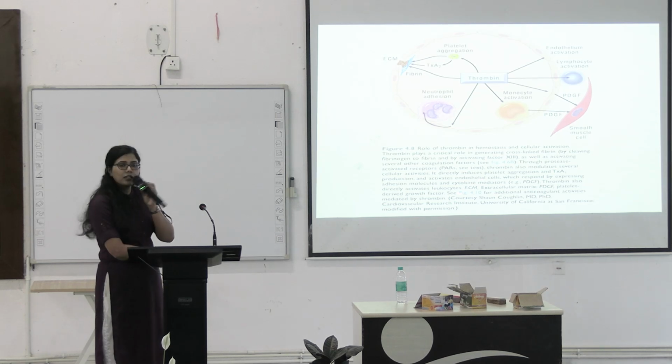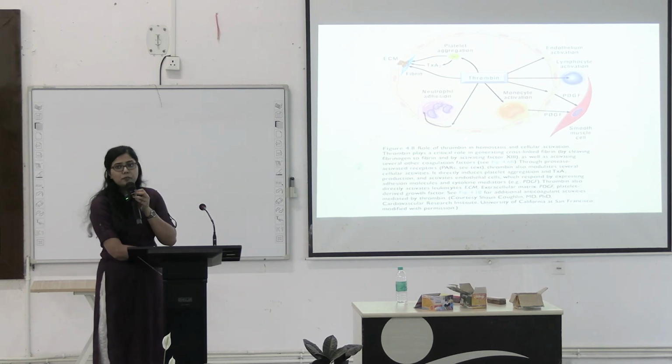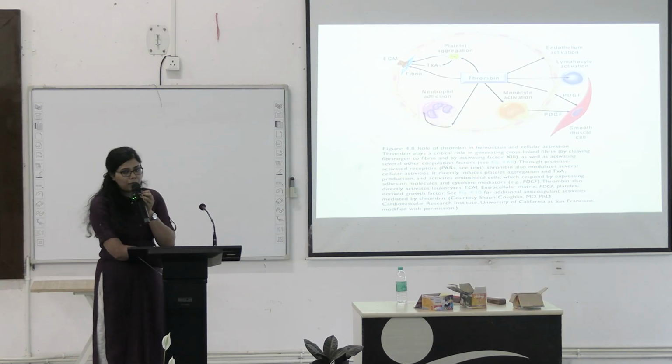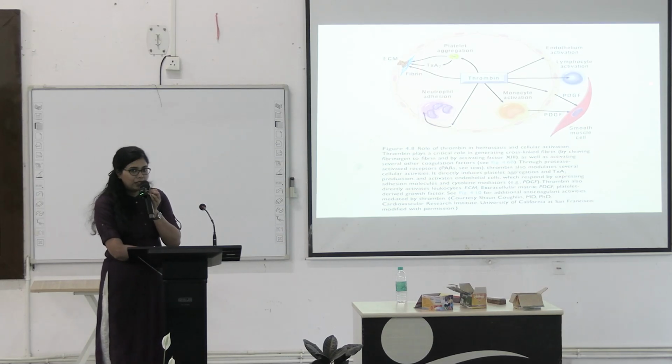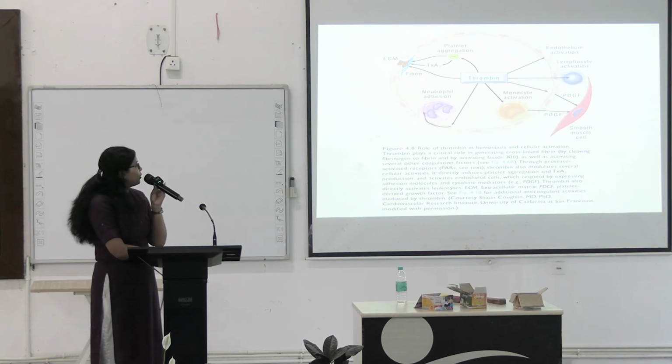Okay, so this is just a schematic diagram which shows the role of thrombin. Now, in the last slide, we saw how thrombin gets generated. This thrombin plays a very important role in our body because it simultaneously activates a lot of cells and factors inside our body. First, it activates the platelet and helps in secretion of thromboxane A2, which will lead to vasoconstriction.